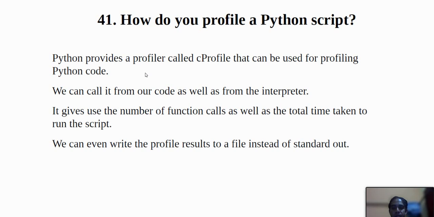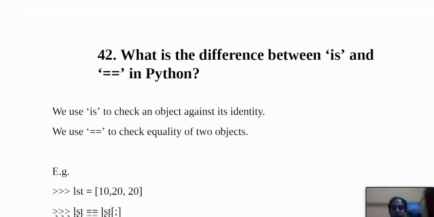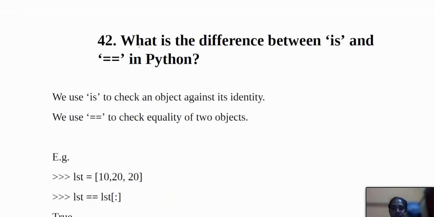Python provides a profiler called cProfile that can be used in profiling Python code, and we can call it from our code as well as the interpreter. It gives us the number of function calls as well as the total time taken to run the script, and we can even write the profile result to a file instead of standard out. The next question is: what is the difference between is and double equals in Python?